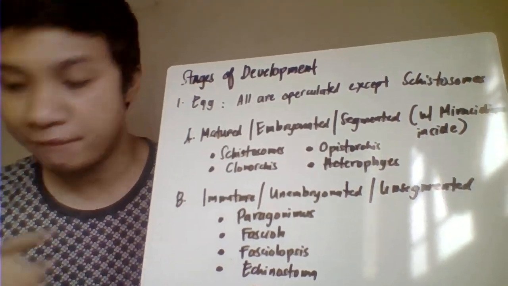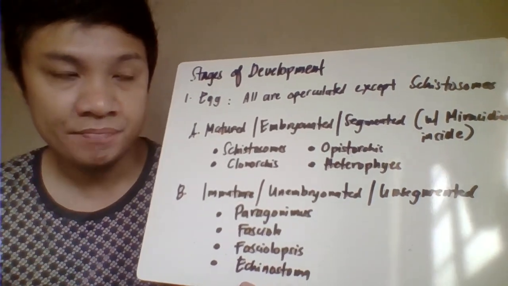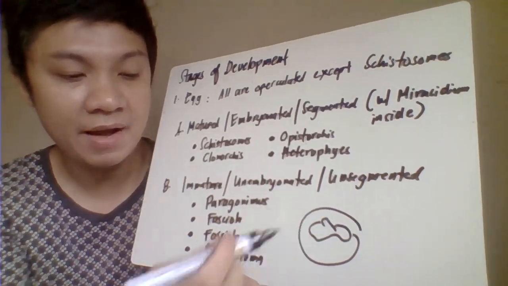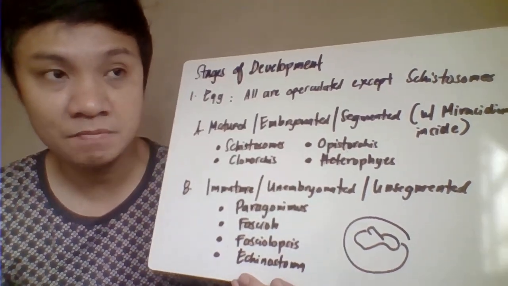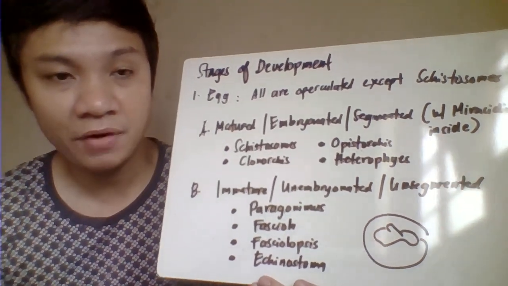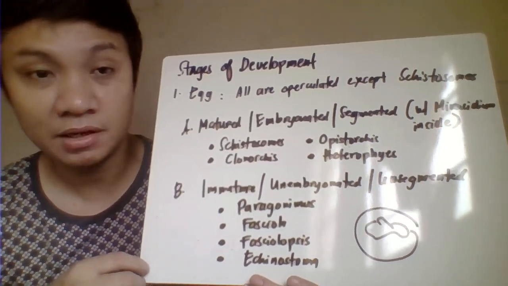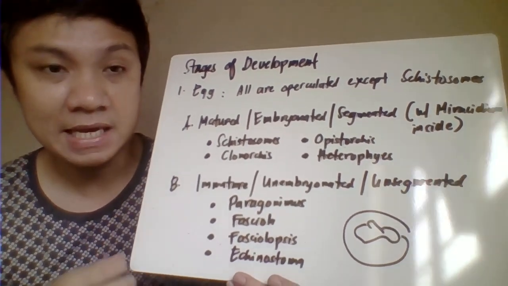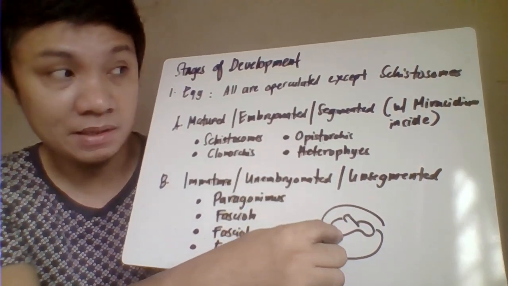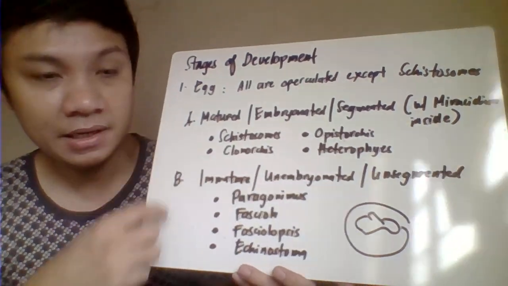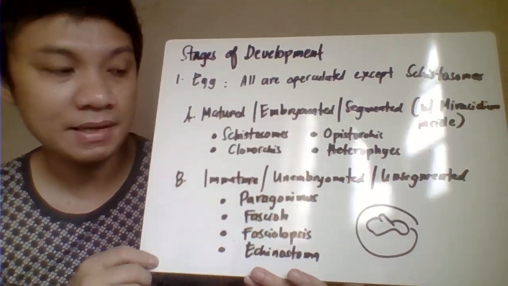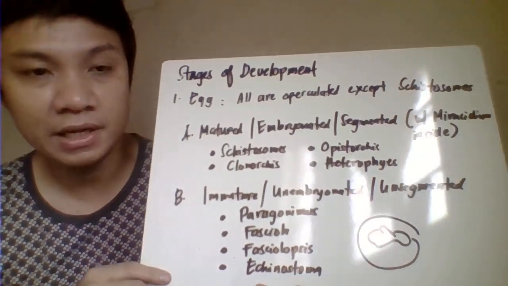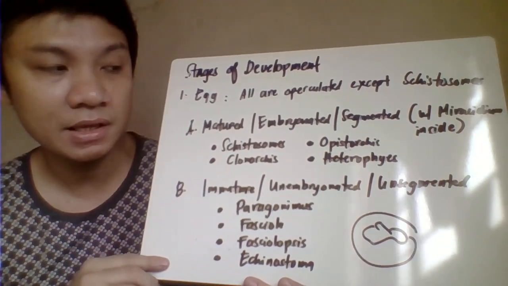Those are the eggs wherein inside, meron na siyang larva in the form of your miracidium, where upon voiding in the bodies of water, they try to hatch, immediately try to release here the miracidium inside. That's applicable here for the following genus: we have Schistosomes, Clonorchis, Opisthorchis, and we have also Heterophyes.